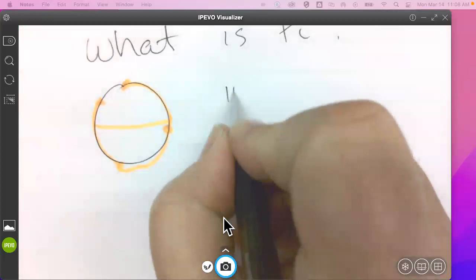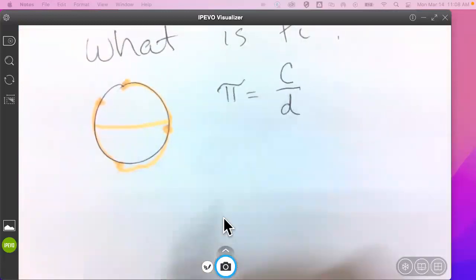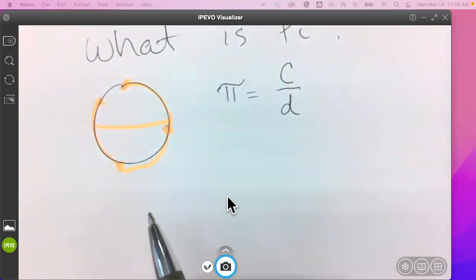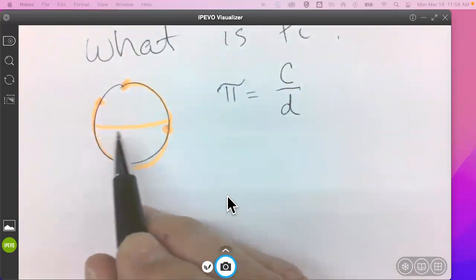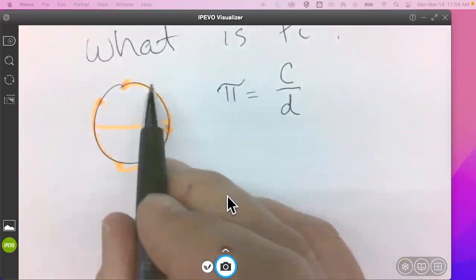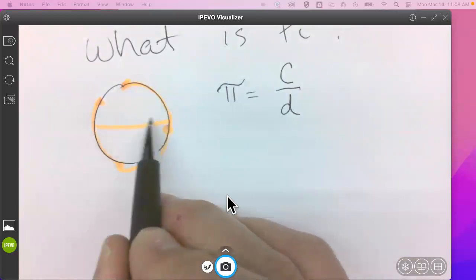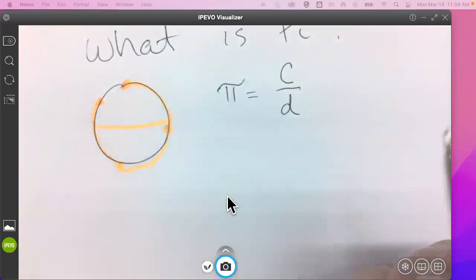And what that means is that pi by definition is the circumference divided by the diameter. That's what it is. That's what it means. And that's why it's an imprecise or an irrational number, because this perfect idea of a circle yields something that isn't a fraction. You're dividing a circular component by a straight linear length.